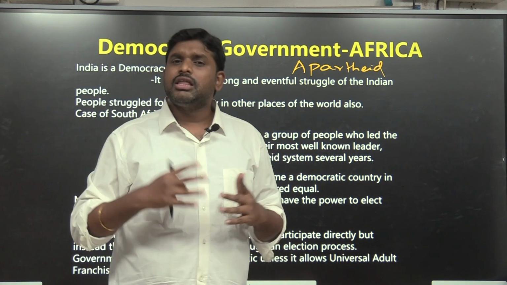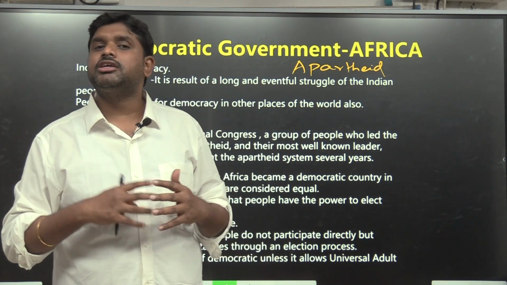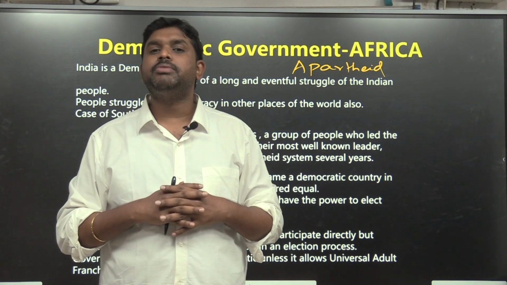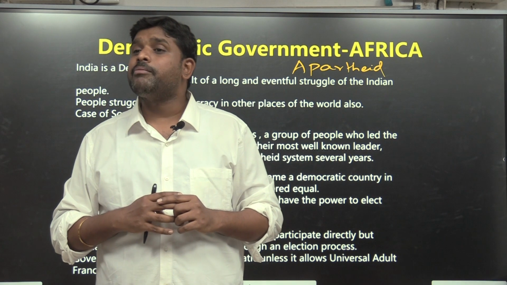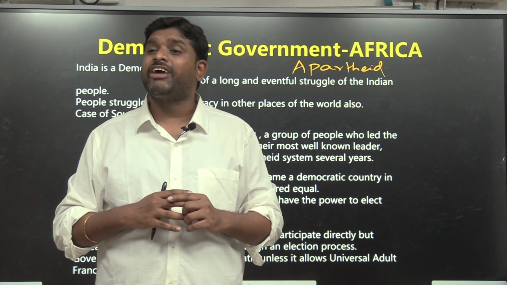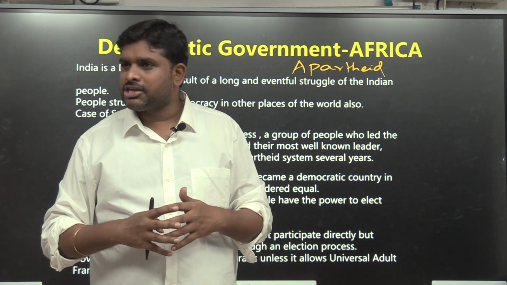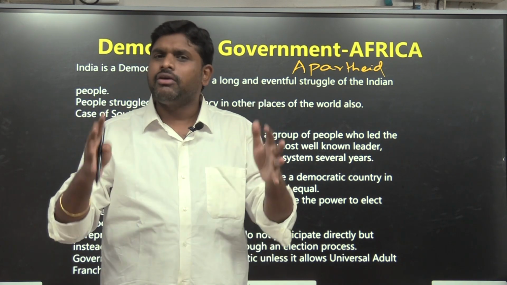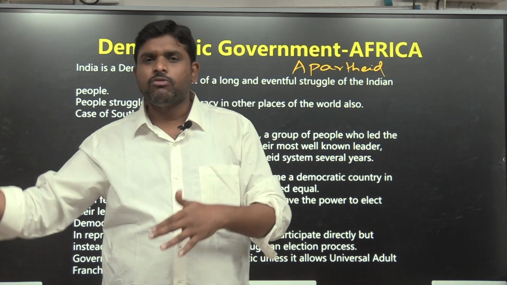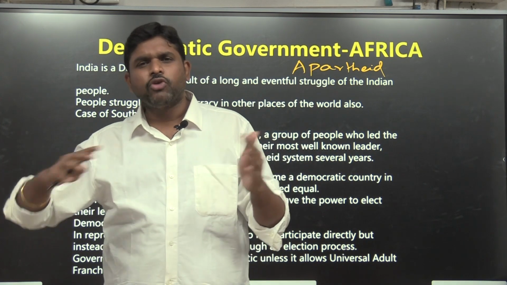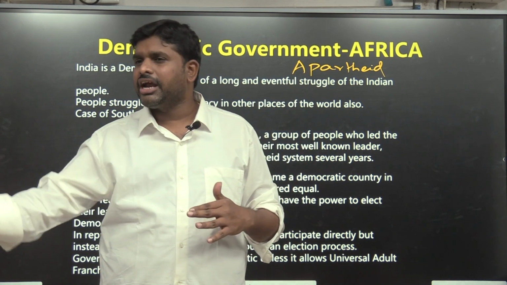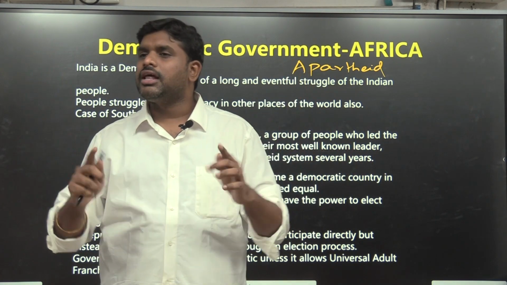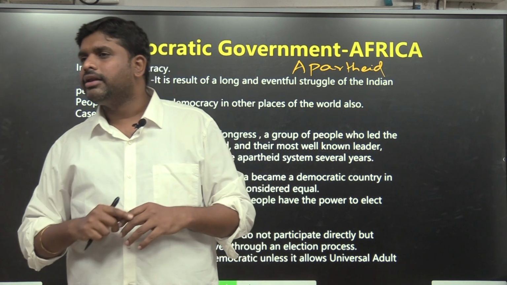Once he said that the quantity of milk which he consumed from his mother's breast is less than the urine of white men which he consumed in jail. A form of discrimination. They made him drink urine also. That much discrimination he faced. Finally, in 1992, he was out. From 1992 to 1994, again he went into the national movement. In 1994, independence was declared, elections happened, and people elected Nelson Mandela as a democratically elected leader.